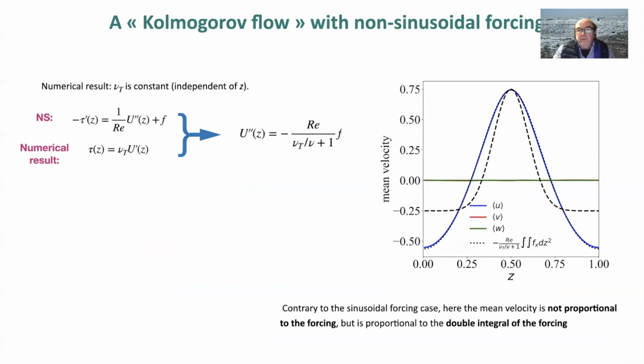And so if we do a twice integration of the forcing, we should be able to retrieve the mean velocity. It's what we have tested on the right here. The small dotted line is perfectly superposed with the mean velocity, the blue curve. So here we see that, contrary to the sinusoidal forcing case, the mean velocity is not proportional to the forcing, but it's proportional to the double integral of the forcing.